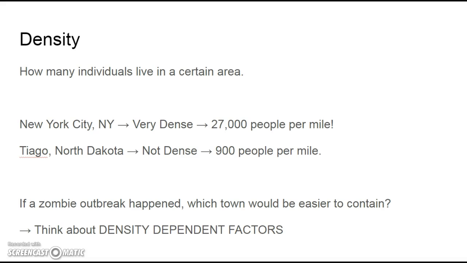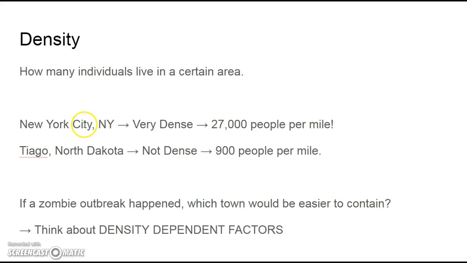The first one we've got to talk about is density. Density is how many individuals live in a certain area. Think about the density of ice versus the density of a piece of steel. The steel is a lot denser, so it sinks in water while an ice cube floats. With matter, density is how many molecules are shoved into that little area. We can think about the same thing with people: it's how many people are shoved into an area.